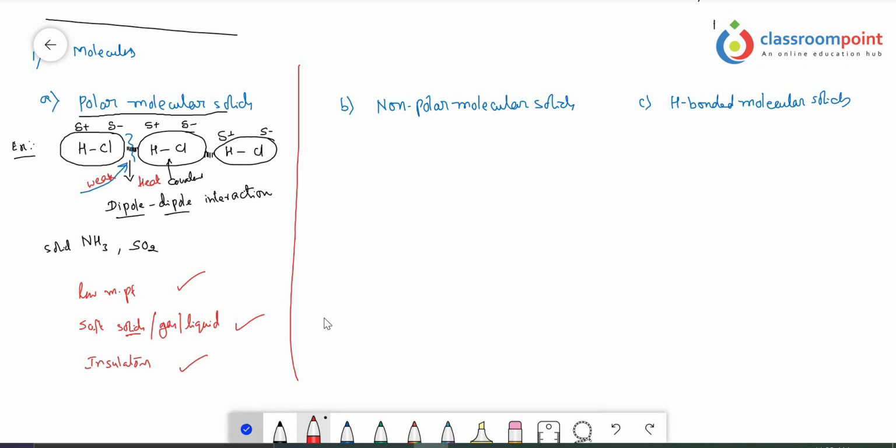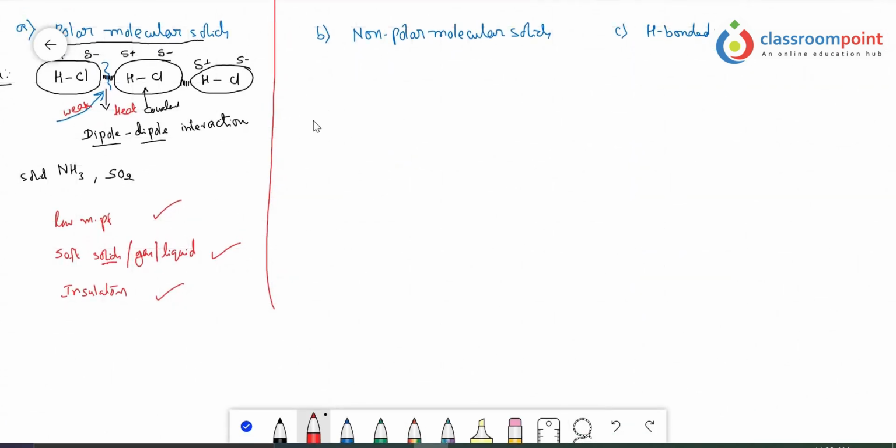Now come to the non-polar molecular solids. In the case of non-polar molecular solids, this is somewhat different from the polar molecular solids. Generally, for non-polar molecular solids, we can take carbon dioxide as a beautiful example. Carbon and oxygen: oxygen is more electronegative than carbon, so oxygen tries to withdraw the electrons towards its side. As a result, oxygen gets a partial negative charge. Carbon, since it is losing its electrons to the oxygen, gets a partial positive charge. And on this side also, oxygen gets a partial negative charge and carbon gets a partial positive charge.